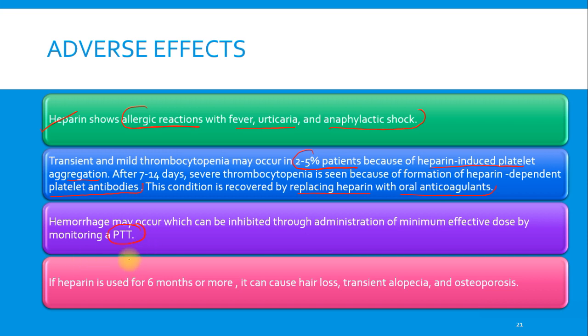If heparin is used for 6 months or more, it causes hair loss, transient alopecia, and osteoporosis. Osteoporosis is the condition in which the bones become porous in nature, brittle, and easily breakable.